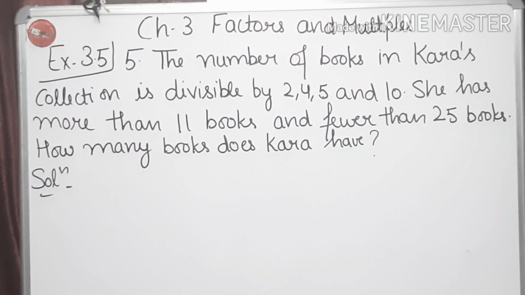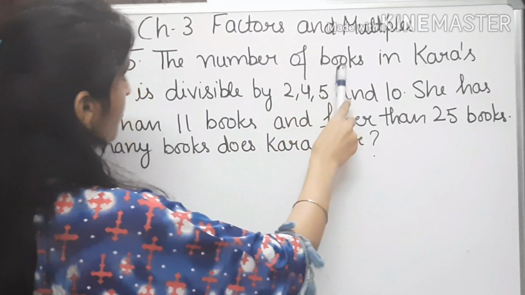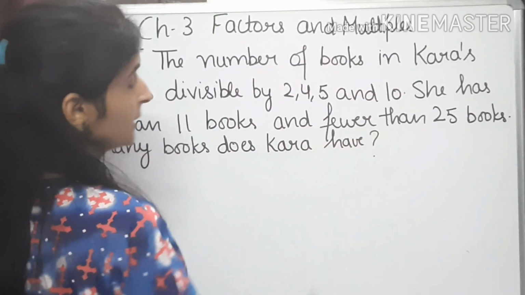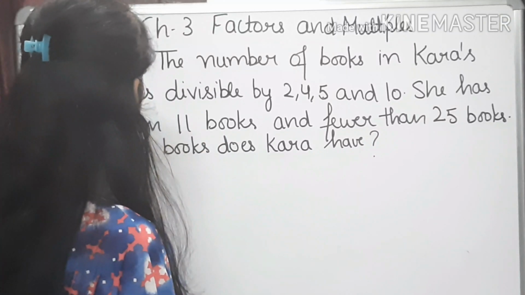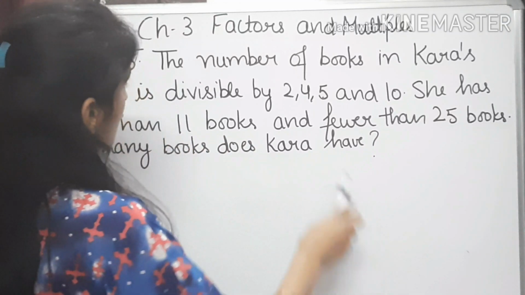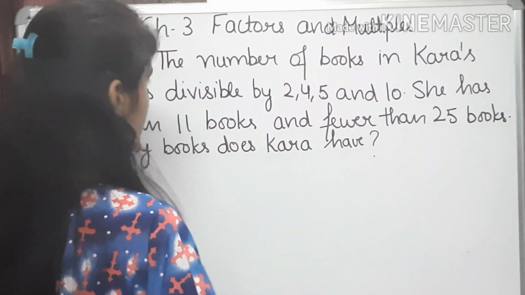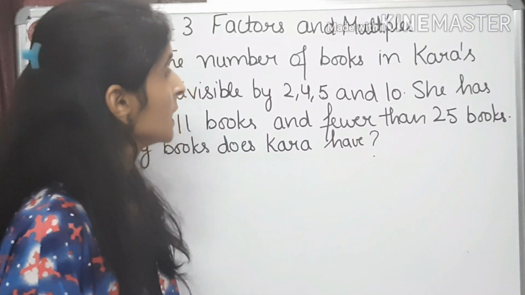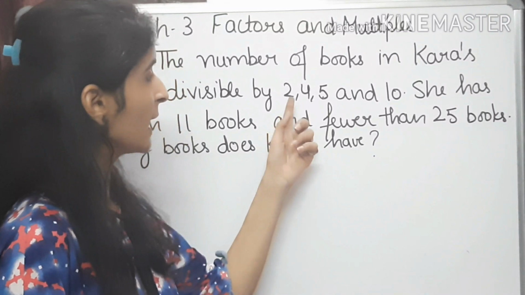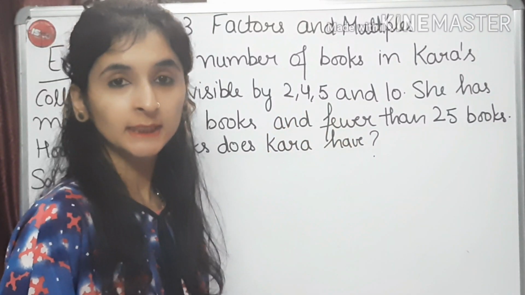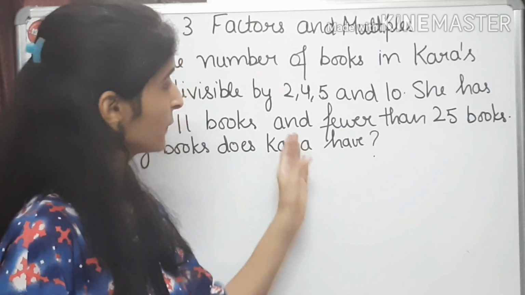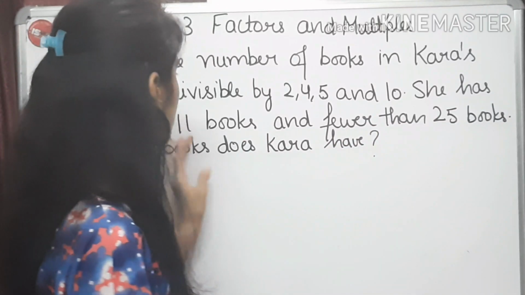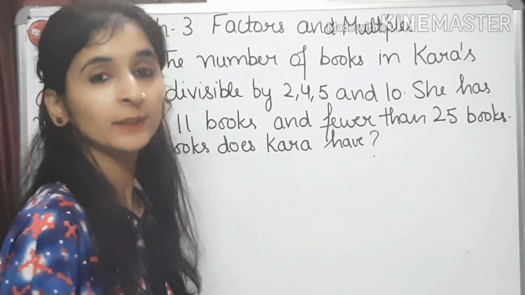Question number 5 is: the number of books in Kara's collection is divisible by 2, 4, 5 and 10. She has more than 11 books and fewer than 25 books. Children, here we have to find a number which is divisible by 2, 4, 5 and 10. Right? So, she has more than 11 books and fewer than 25 books.